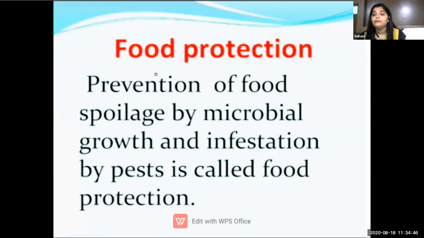We have to prevent our food from getting spoiled by microbial growth and from being infested by pests. We have to take extreme care of the food we are eating. Once it gets infected by pests and microbial growth, then it is not suitable for us to eat.